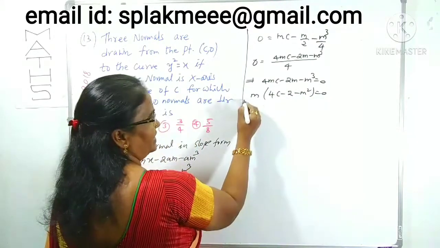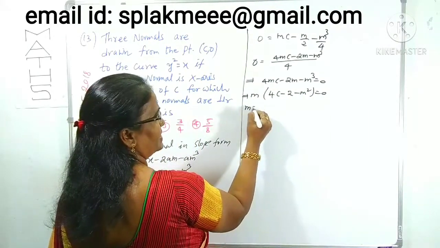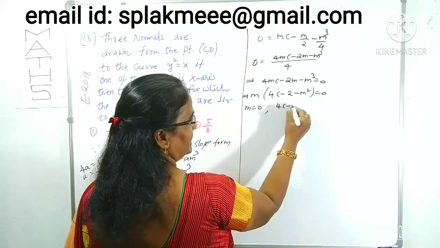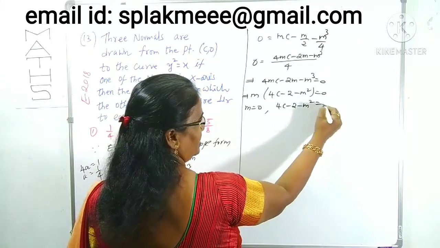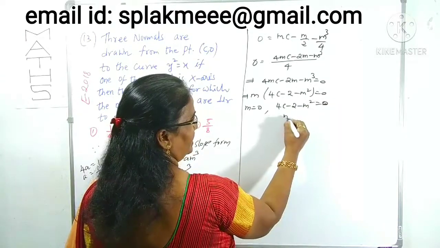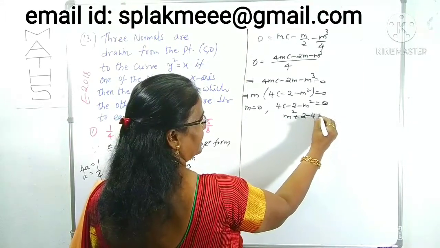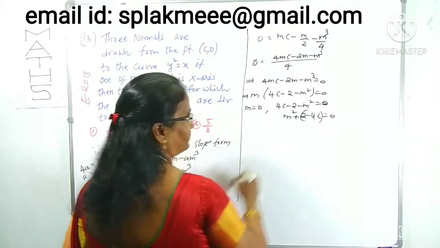There will be 2 factors mainly here. m is equal to 0 is one factor, and the other factor is 4c minus 2 minus m square equals 0. Shall I rewrite this? m square plus 2 minus 4c is equal to 0, right?